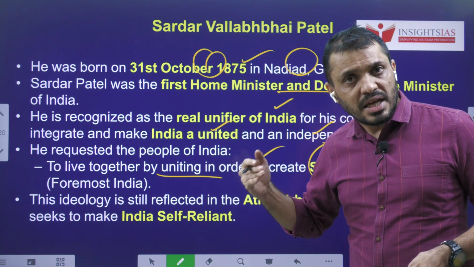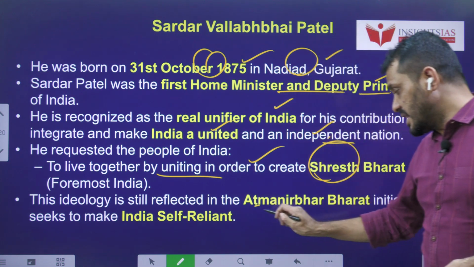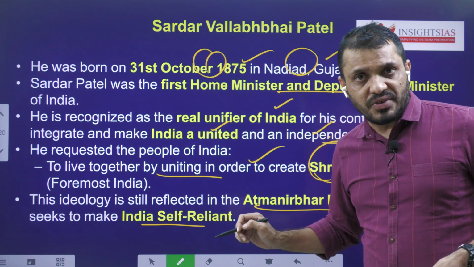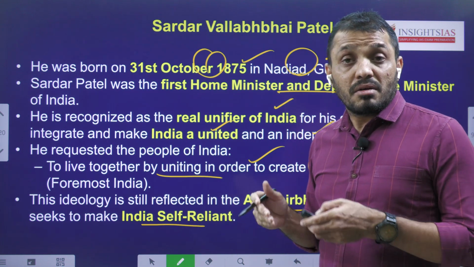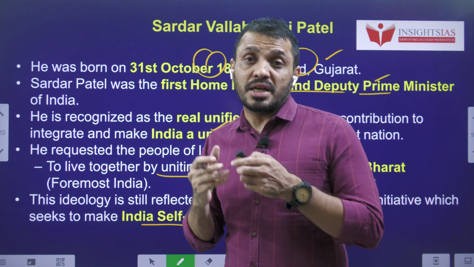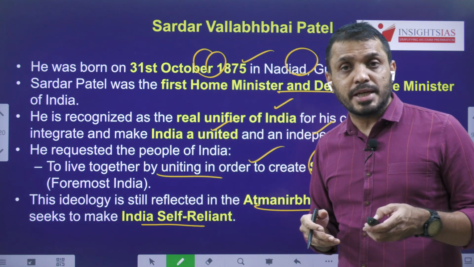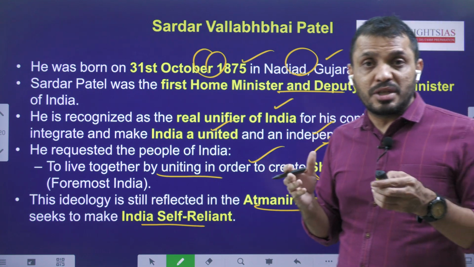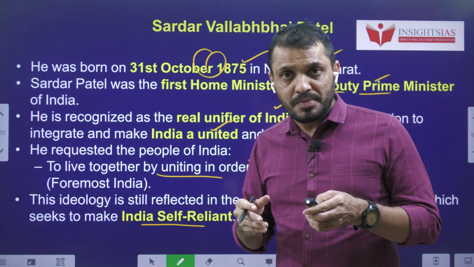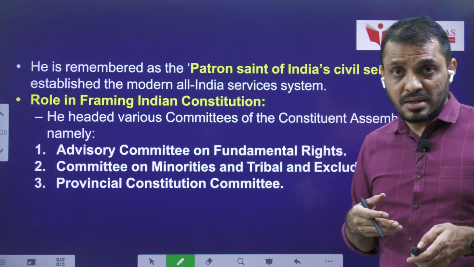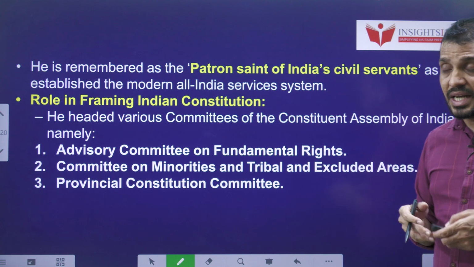This ideology is still adopted by the Government of India in the form of Atmanirbhar Bharat, which seeks a self-reliant India. This was especially encouraged after the COVID pandemic, because the pandemic exposed how much we are dependent on other countries, especially in electronics chip manufacturing as well as pharma, in a country like China.